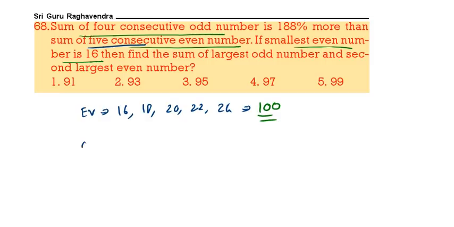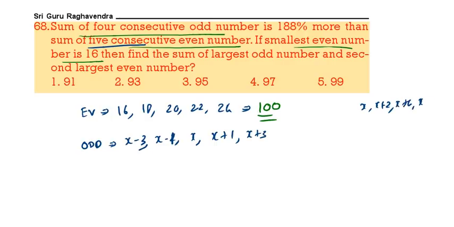Now the sum of the 4 odd numbers. Take them as x minus 3, x minus 1, x plus 1, x plus 3. You can take it like this or in another manner, both are the same. For our calculation purpose, I am taking it like this. These are the 4 consecutive odd numbers.